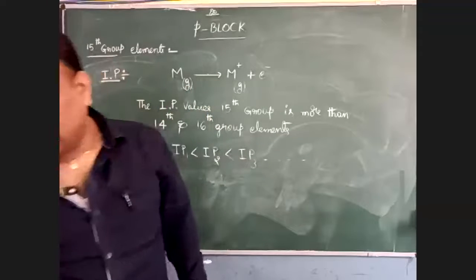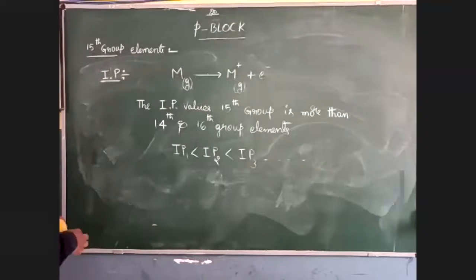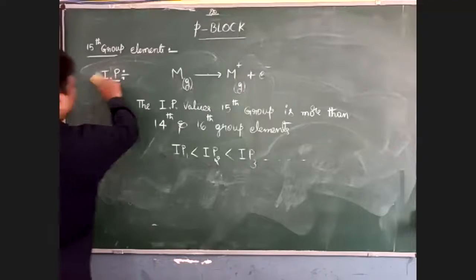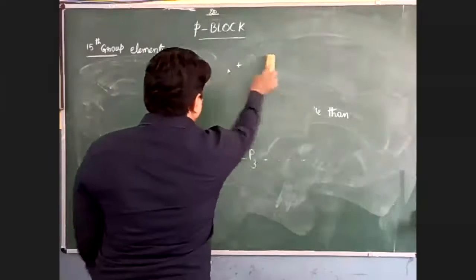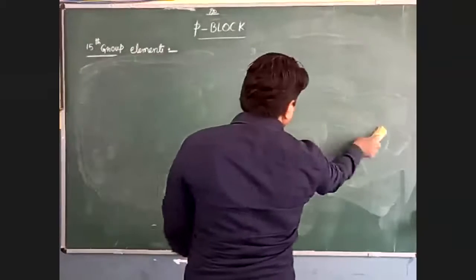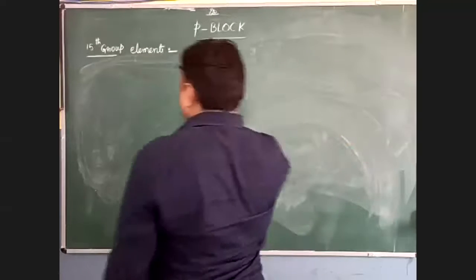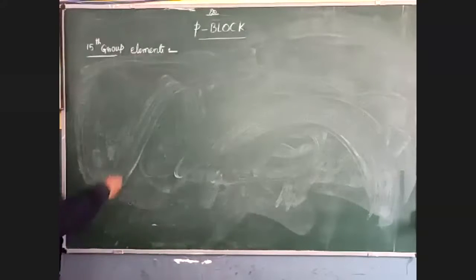Coming after ionization potential, now I am going with electronegativity.